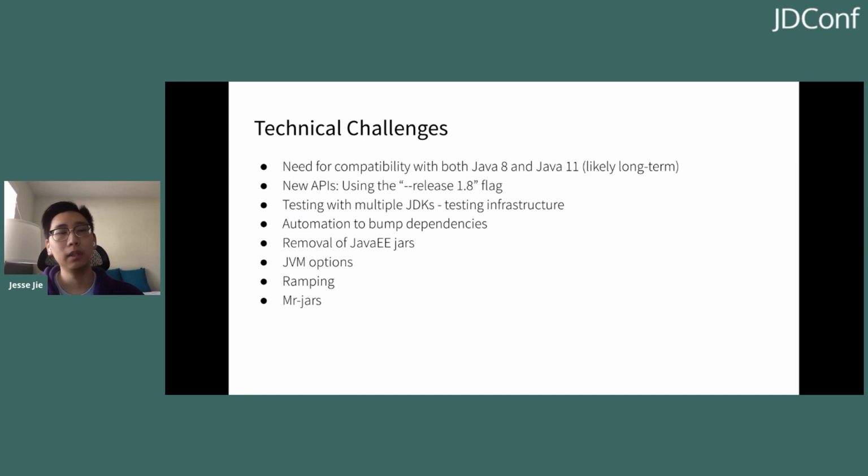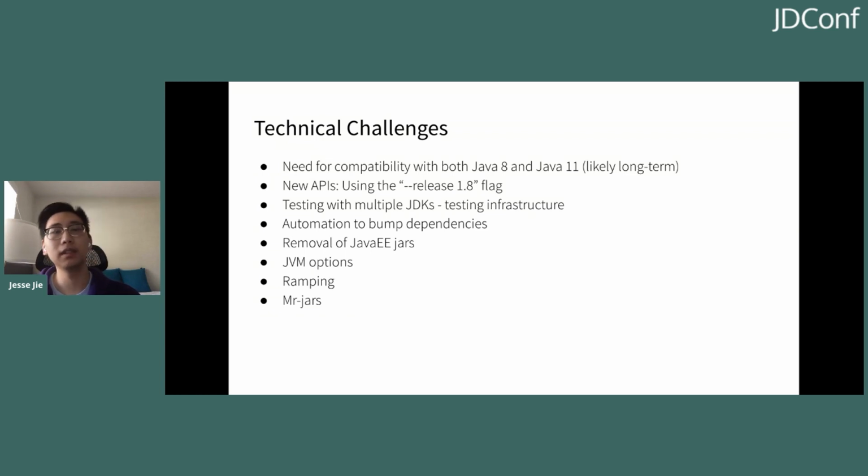Another way we tried to increase our migration speed was to automate some of our changes. And our automation was very simple in this case, in that we bumped the Java version as well as external dependencies, the ones that usually modify bytecode, such as ASM, CGlib, EasyMock, Mockito, and so on, as well as some internal dependencies that we know had a lot of upstreams and was incompatible with Java 11. So after we did this automation, we saw that our success rate was about 50% for all the libraries and applications, which was very good for us.